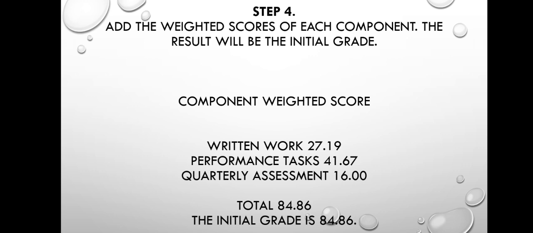Then now, we can move to step 4. In step 4, add the weight scores of each component. The result will be the initial grade. So, di ba kanina kinuha natin yung weight scores ng bawat component, which is yung sa written work is 27.19, performance task 41.67, and quarterly assessment is 16. So, i-add lang natin to. Then, the total is 84.86, and that will be the initial grade,